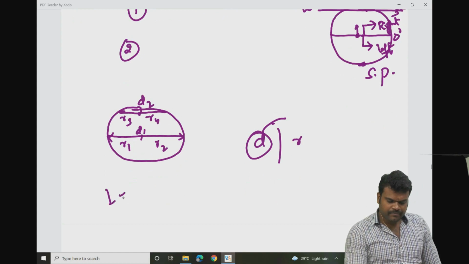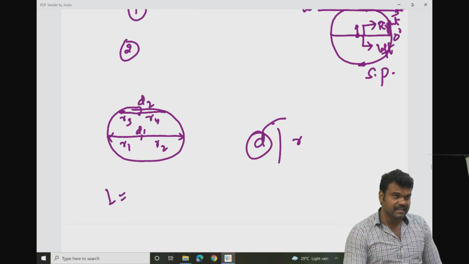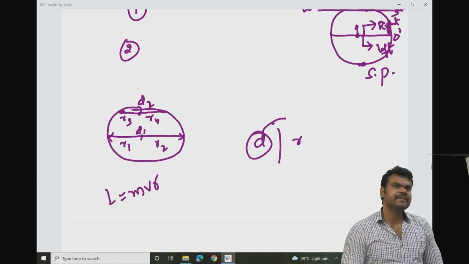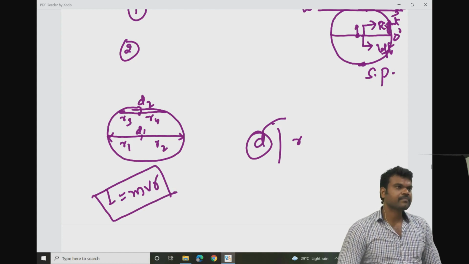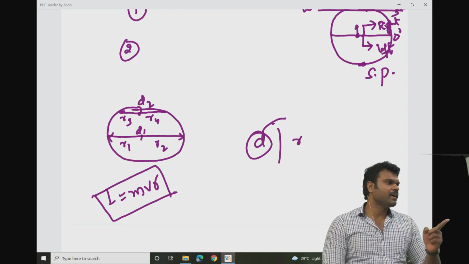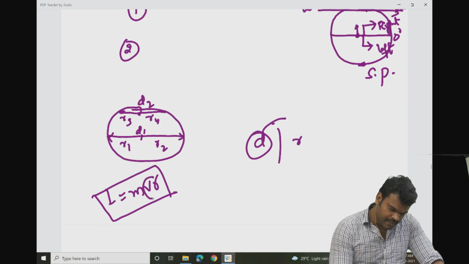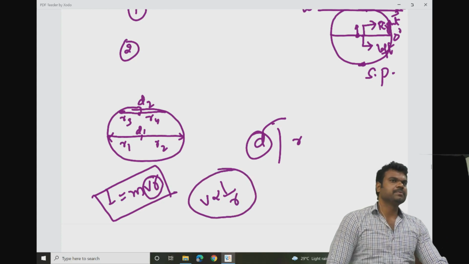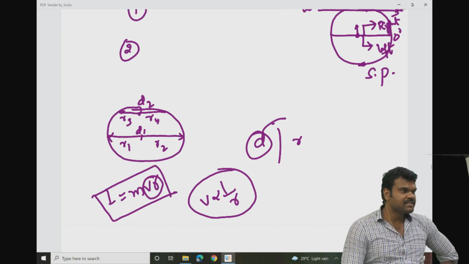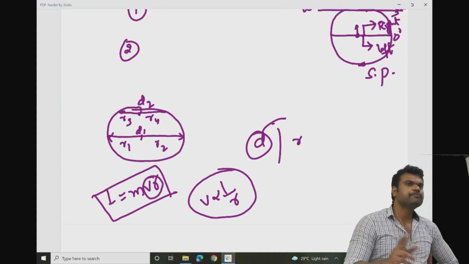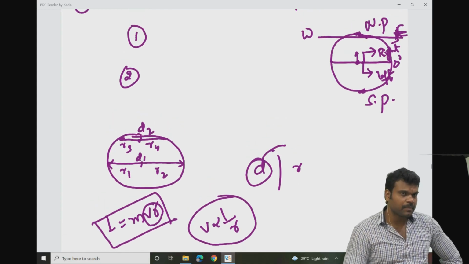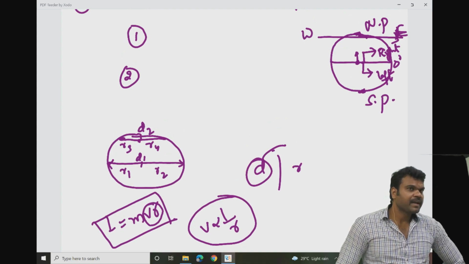You have a formula called L. L is nothing but angular momentum. Angular momentum is the product of the mass of the object, the velocity of the object, and the radius of the object: L equals mvr. This is the principle. Now take the relationship between velocity and radius. Both are inversely proportional. If the radius is less, the velocity should be more, and vice versa. Now based on this, where can you expect greater velocity, at the equator or at the pole? At the pole. Got the point?